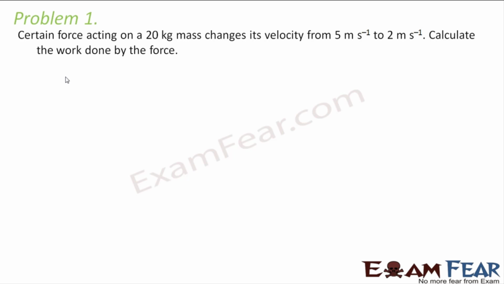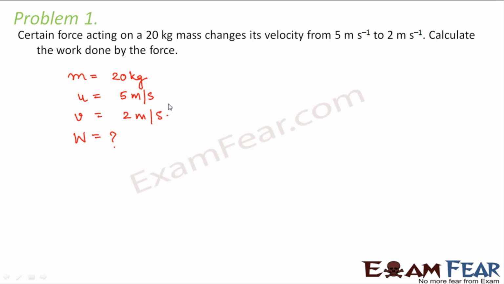Okay, so in this case we are given a mass of 20 kgs. The initial velocity of the mass was 5 meter per second. The final velocity of the mass is 2 meter per second. We have to calculate the work done by the force. Now by looking at this data, can you tell me whether the work done will be positive or negative?